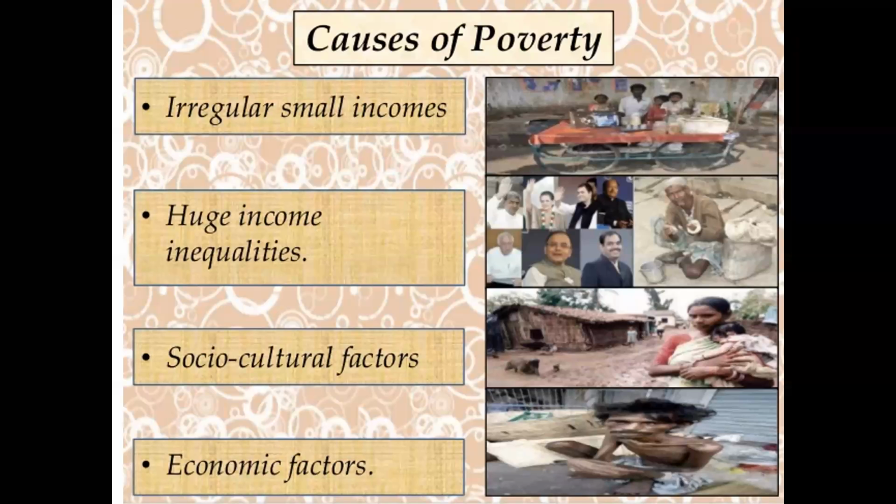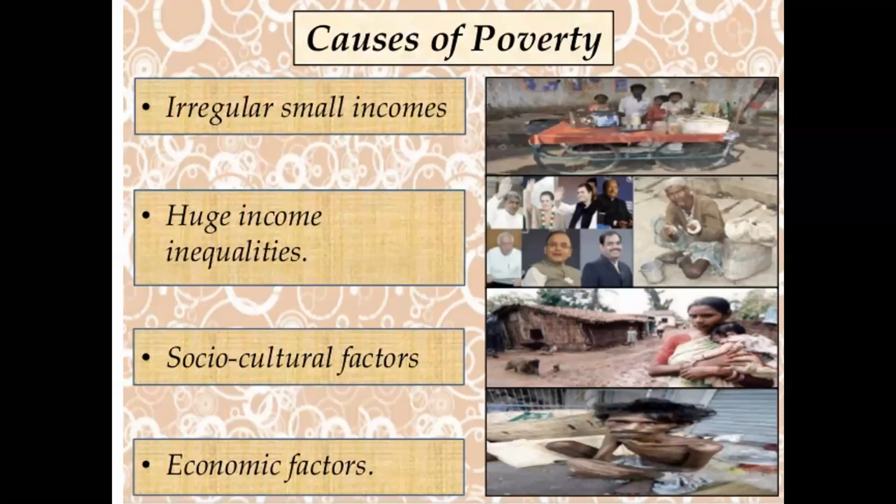Another factor also, huge income inequalities. This is another factor of poverty. Means हमारे यहाँ पे income भी unequal है, not equal. Many people also face discrimination. So huge income inequality, one of the major reasons for this is the unequal distribution of land and other resources. कि हमारे यहाँ पे जो land और जो other resources हैं वो equally distribute नहीं है.